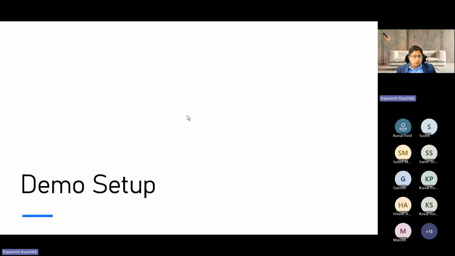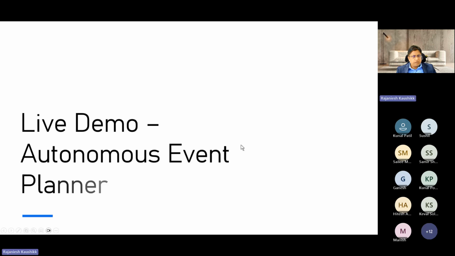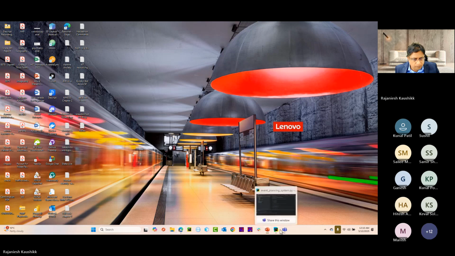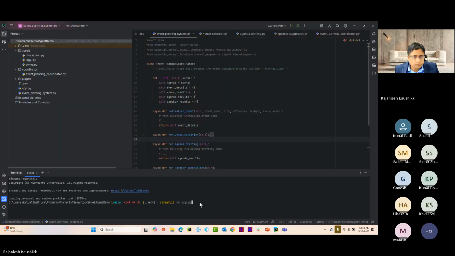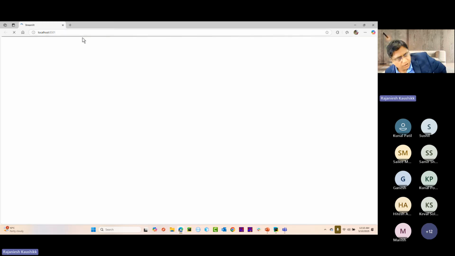Now I'm going to show you the demo. Here in this, I'm going to use Semantic Kernel, Azure OpenAI, simple plugin functionality, and memory components for retaining the memory. So there is a live demo. Let me share my screen here. This is our agentic AI demo. It's coming up.